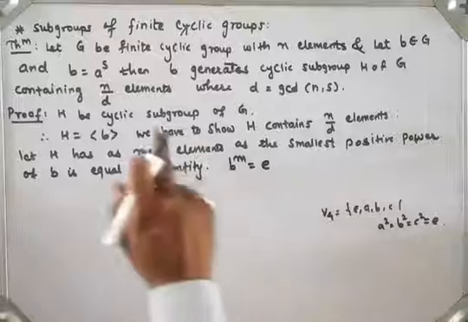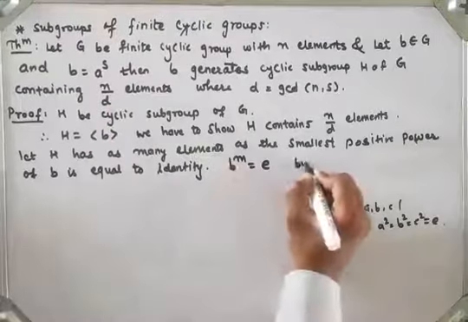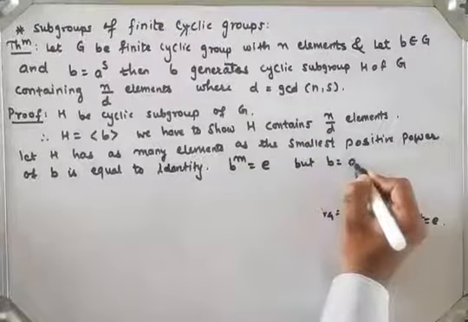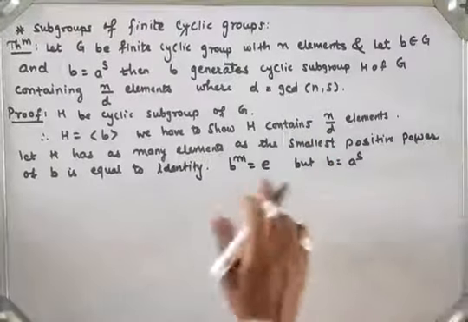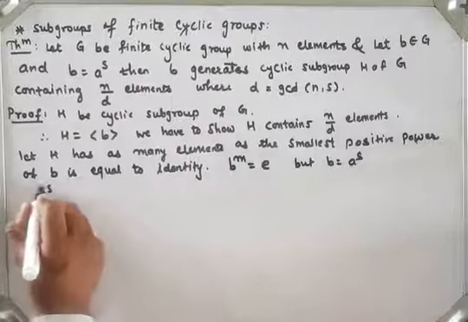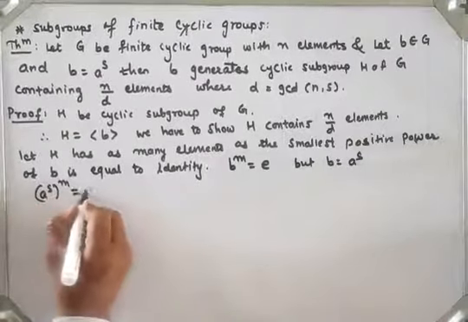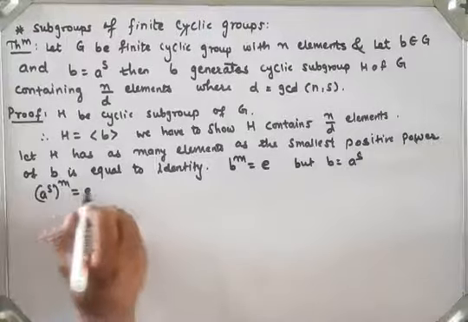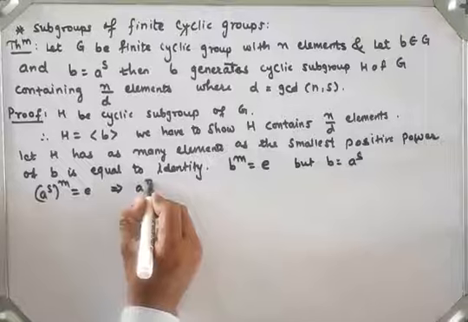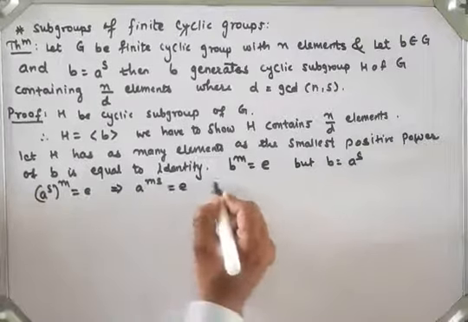So what is the value of b? b is a raised to s, right? Using this value, what will we get? A raised to s, raised to m, is equal to identity. That implies a raised to m s is equal to identity.